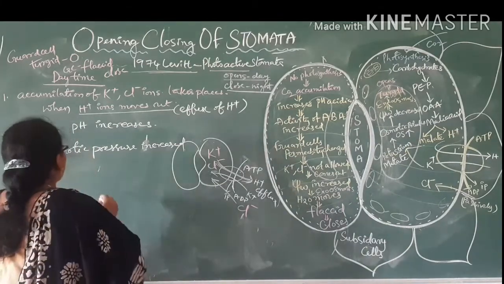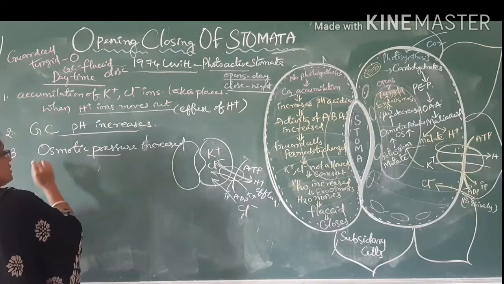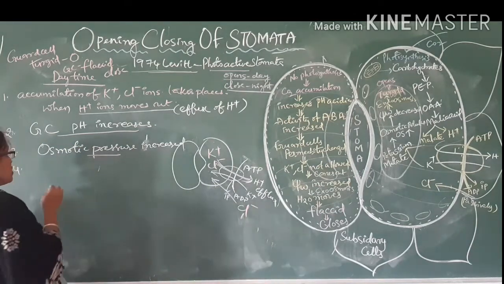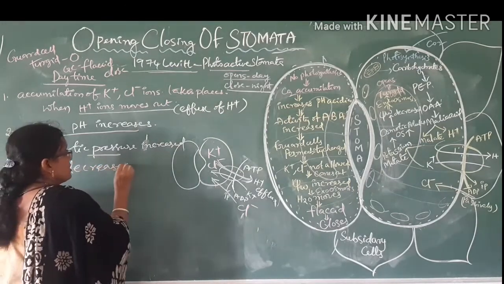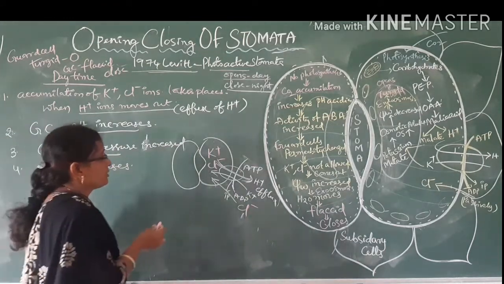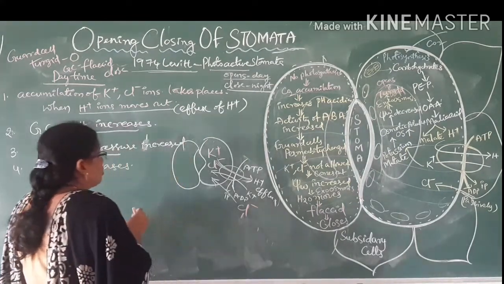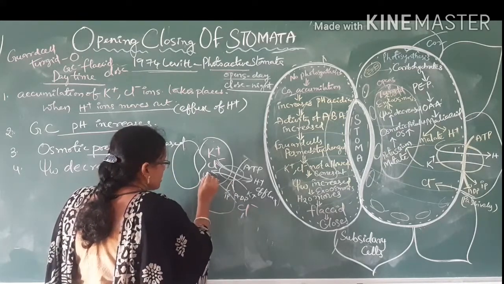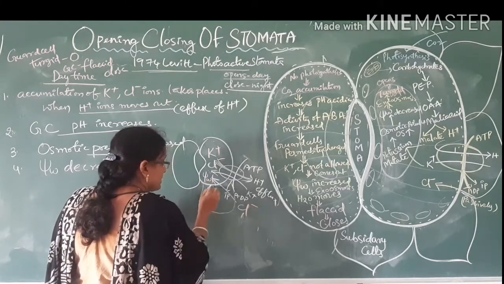So the osmotic potential increases. pH is increased, ultimately osmotic potential is increased. When osmotic potential is increased, water potential decreases. So the water potential is low in the guard cells and high in the subsidiary cells.